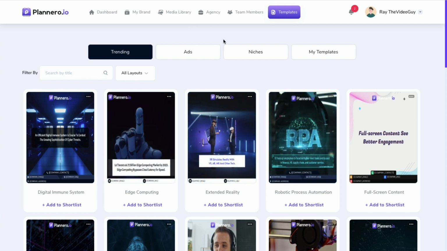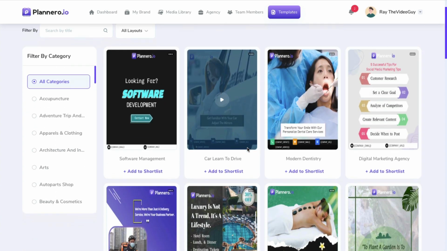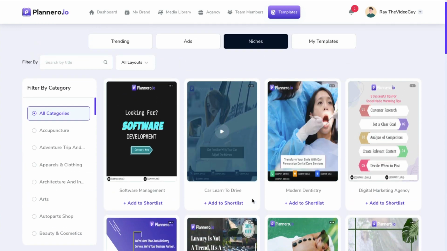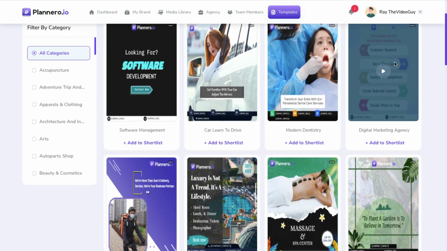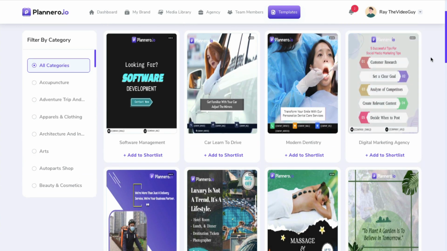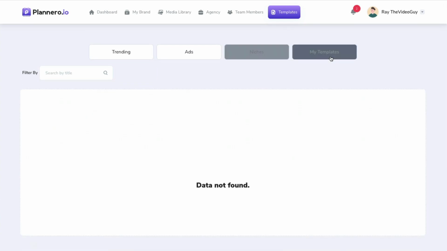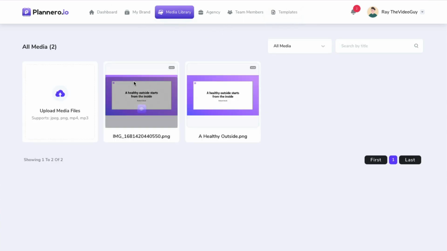And you can see in here where you're looking at the templates, you can see all the different types of things in here. You got the ads, you got the trending, you got niche specific stuff here, like this one here, modern dentistry, learn to drive, software management, etc. So you can find digital marketing agency. All right, I like that. That's good. So we could use something like that, all built into here. And if you got your own templates, you can bring your own templates in here as well. It also has the media library like we showed.